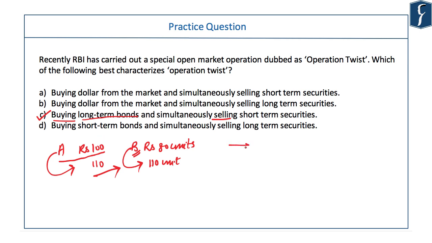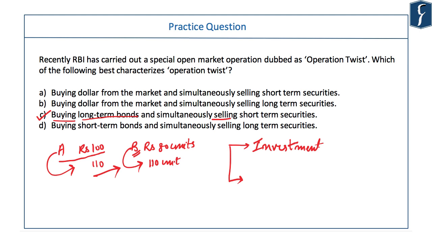The purpose is twofold. First, long-term investment is going to increase, so real estate, housing projects, car loans, etc. are going to get a boost. Secondly, if you look at the timing, it was done in December, and the budget was about to be presented on 1st of February. In case the government needed any room for borrowing because of decreasing fiscal health, the government can issue long-term bonds, because the government is one of the issuers of long-term bonds.